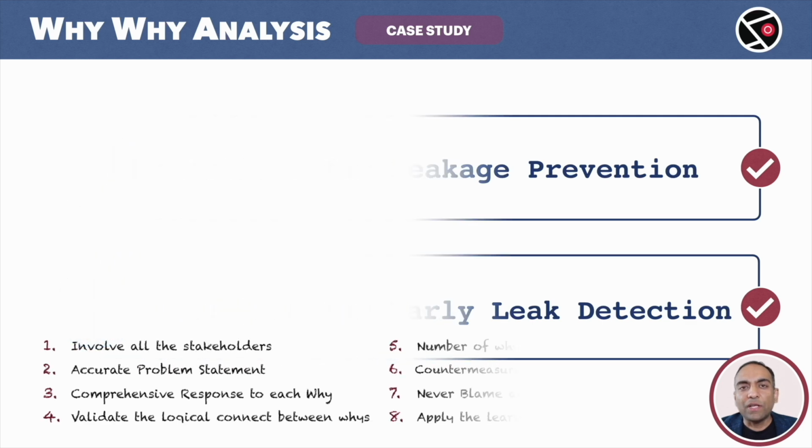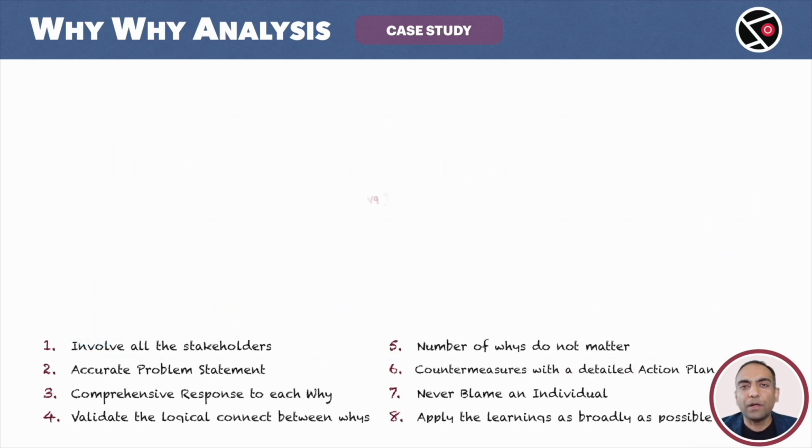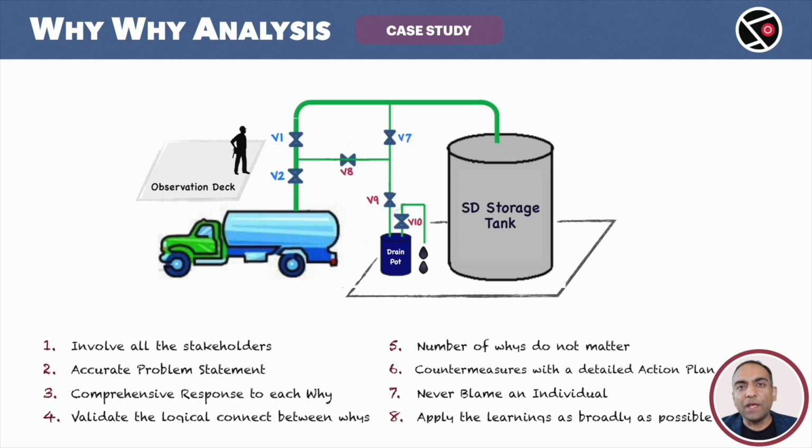Going back to our list of YY rules. This case study is already aligned to some of the rules. Let's look at the remaining rules. Rule number 6 is definitely satisfied. Countermeasures, as I just explained, are well defined and are also backed by solid action plan. We are good with Rule 6.